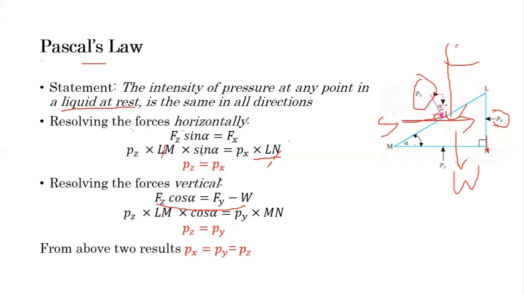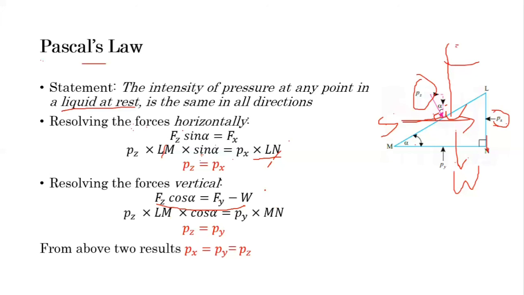Now, according to the definition of force, Fz equal to intensity of pressure into area, which is Lm. So Pz into Lm, cos alpha as it is, equal to Fy. Fy is the pressure force on this Mn side. So it is equal to Py, intensity of pressure, multiplied by area, which is Mn into 1.